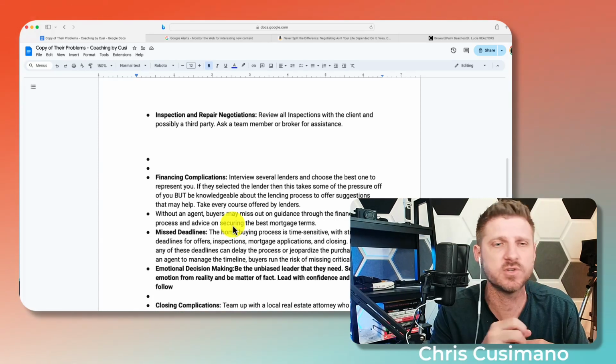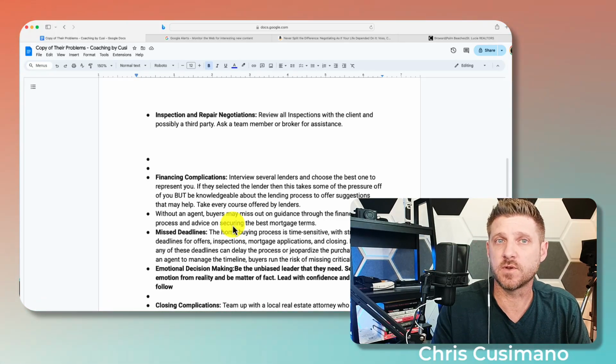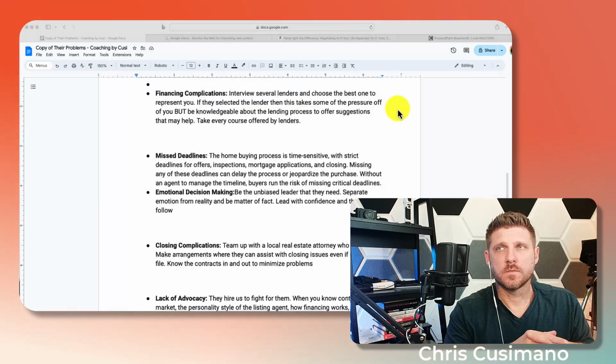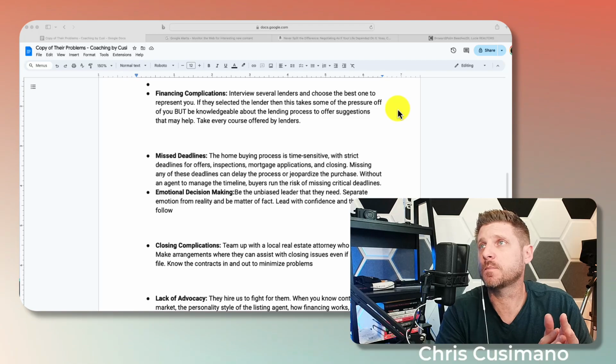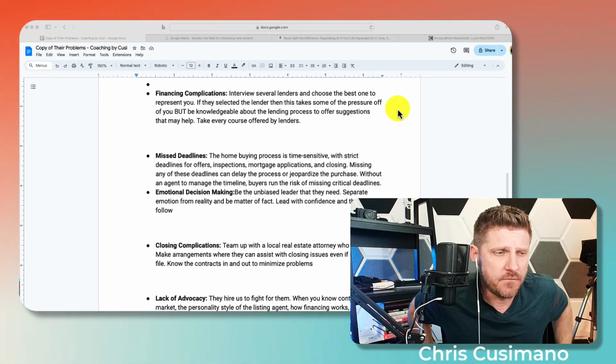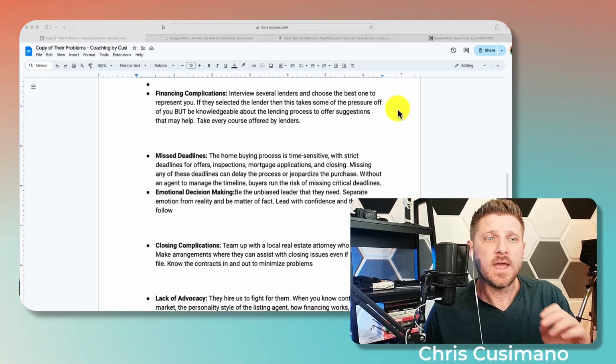So you can say, hey, even if you're using your lender, I'm going to ask the hard questions to make sure we're doing the right thing, because then you can really save on financing complications. All right, the other one ChatGPT gave us is missed deadlines, and missed deadlines is a big deal. If you're not on top of your deadlines, you could cost your clients their escrow. And so, how do we avoid that?